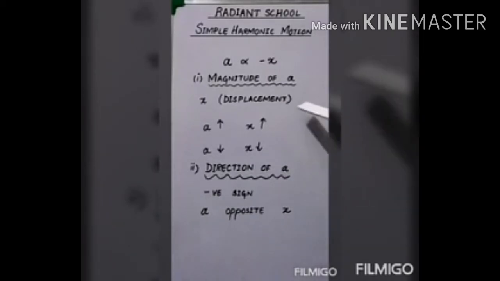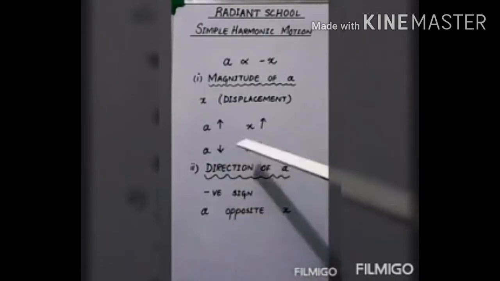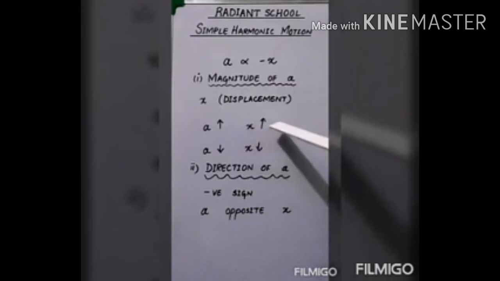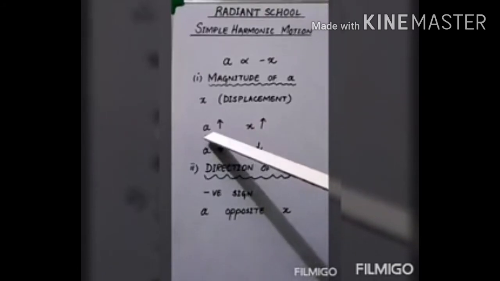If the body is at the mean position, the displacement is 0, and if the body is at the extreme position, the displacement is maximum. Now as the body starts moving away from the mean position, the displacement will start to increase, so will the acceleration.